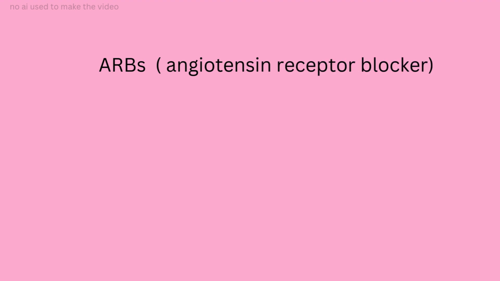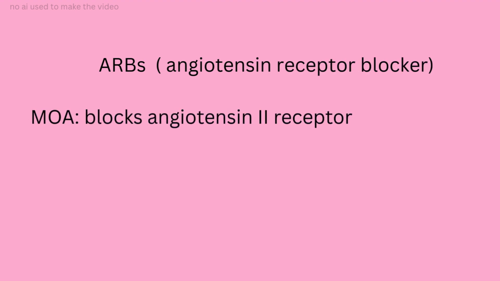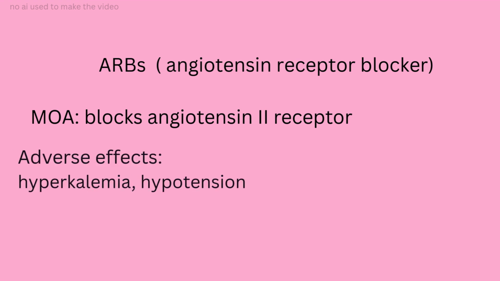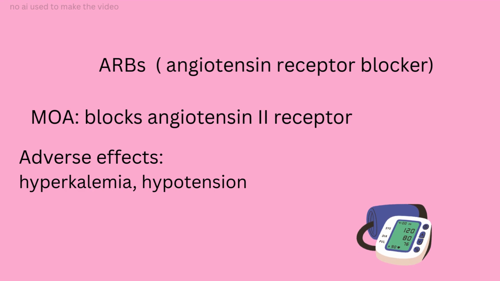We have ARBs, which are the angiotensin receptor blockers. Their mechanism of action is directly blocking the angiotensin 2 receptors and they cause vasodilation. Their adverse effects consist of hyperkalemia and hypotension, but they do not cause the dry cough.